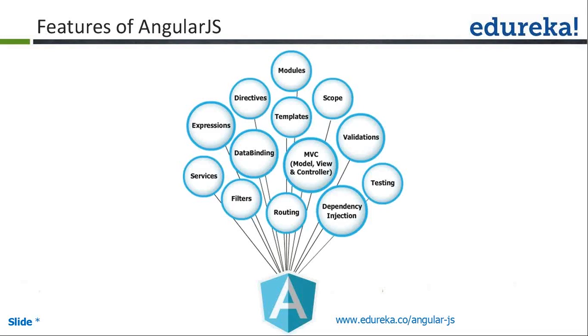The next one is filters. What are filters? Okay, I want to get the date and format it for the user. For example, we will be storing the date as a date object in our DB. But if I show the same date object to the user in the view page, that doesn't make any sense.